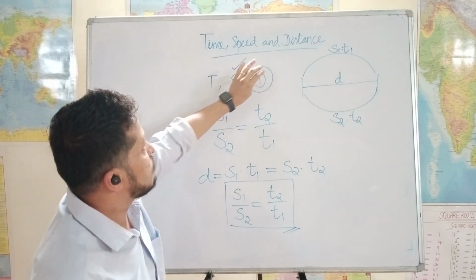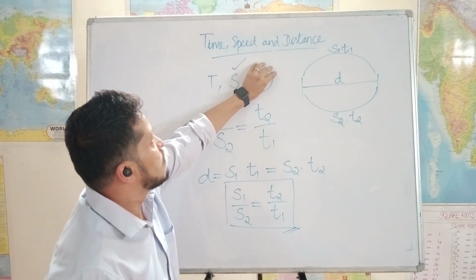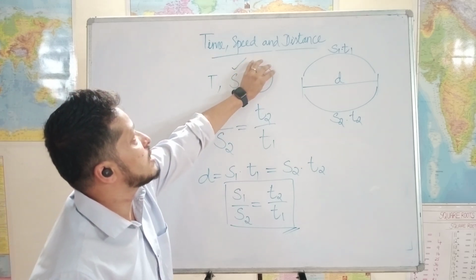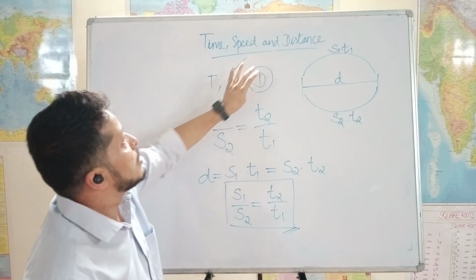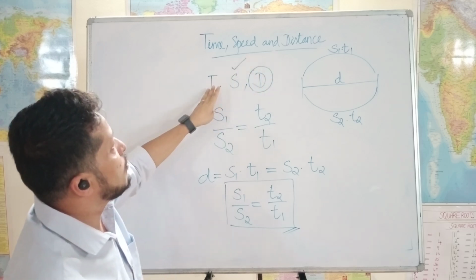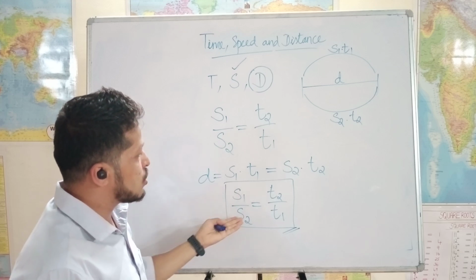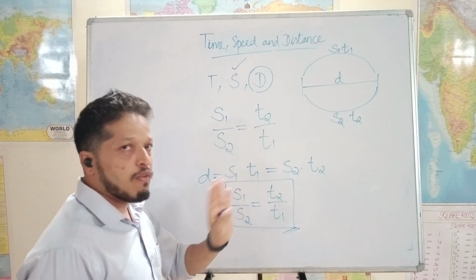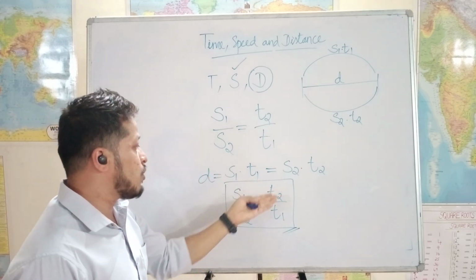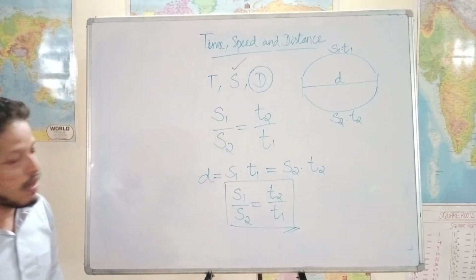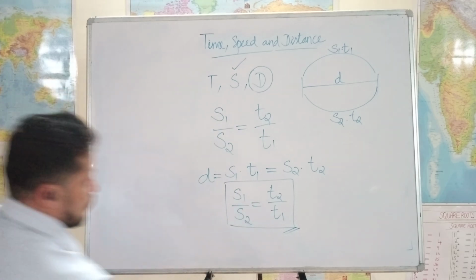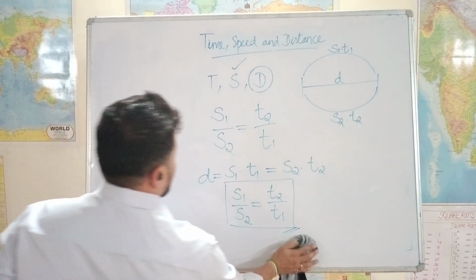Like the way I said, if distance is constant and the variables are only time and speed, then you can just think of a situation where if the speed is increased, time will be reduced. So opposite side, right? So we can write s1 by s2 is equal to t2 by t1, not t1 by t2. Please be careful, t2 by t1. Okay. Similarly, there is another condition when time is the same.